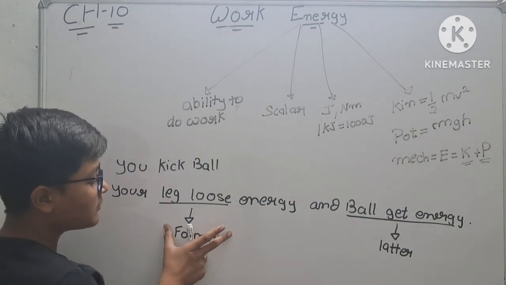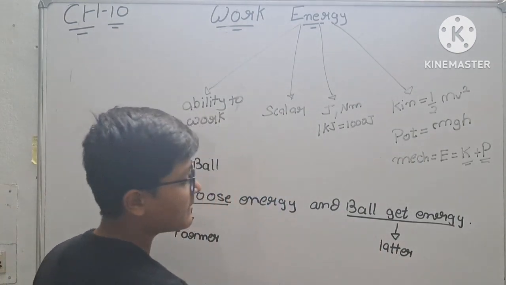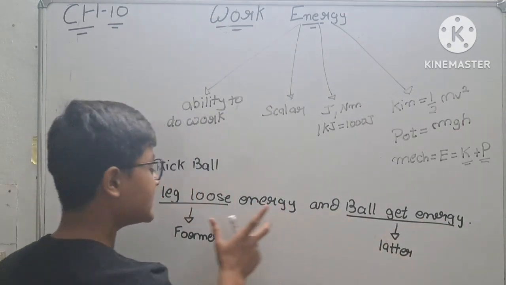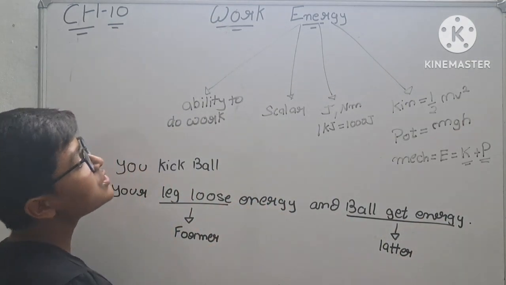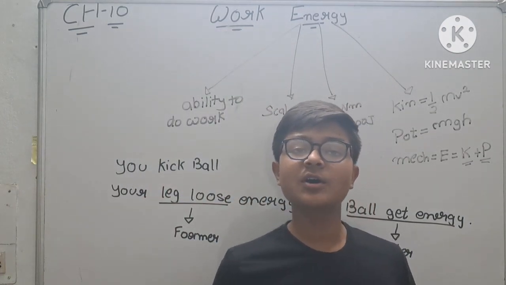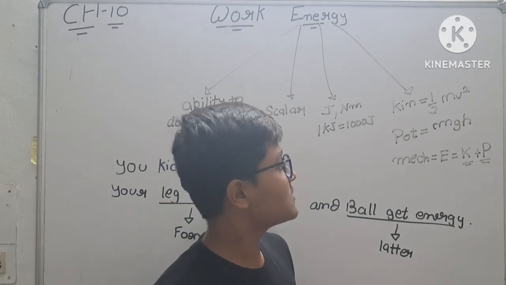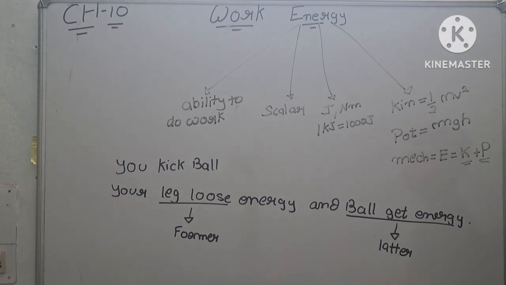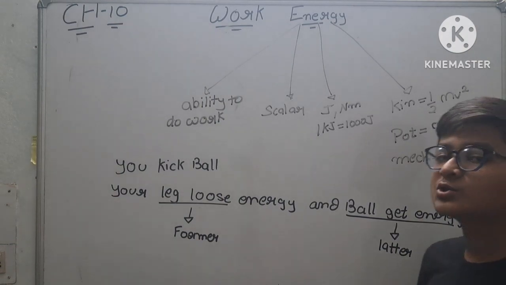Energy converts from the former to the latter. The ball gets energy, so it is the latter because it gains energy, and the leg loses energy. So this is an example of conservation of energy. In part 2 we will do the conservation of energy as well. You can write this down as notes. Here we have also done energy.